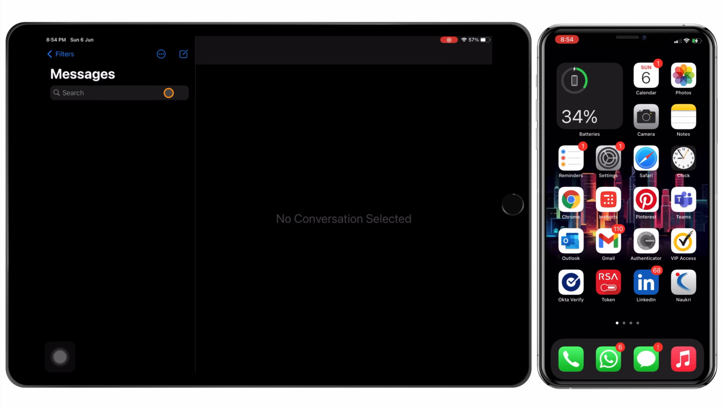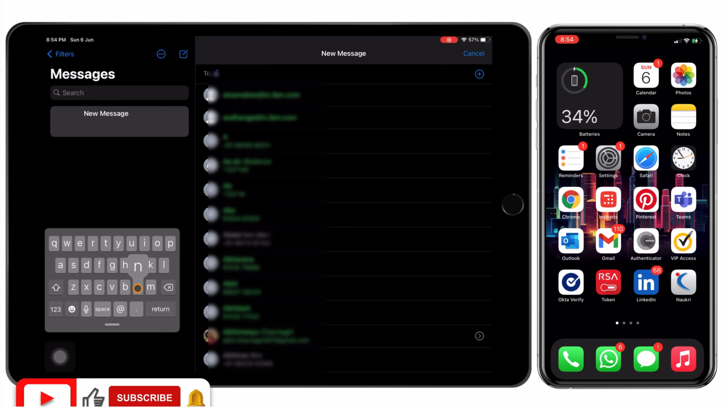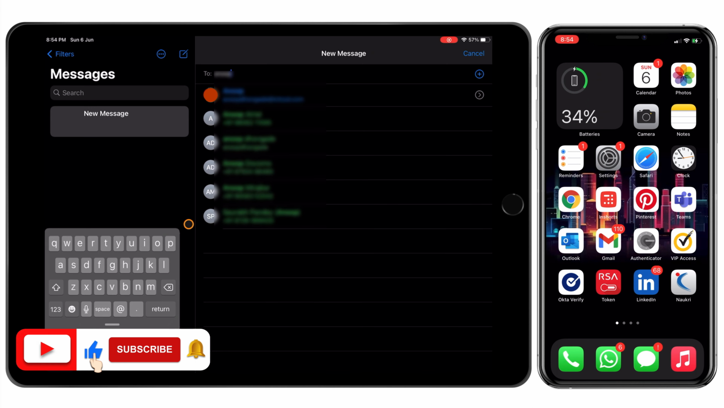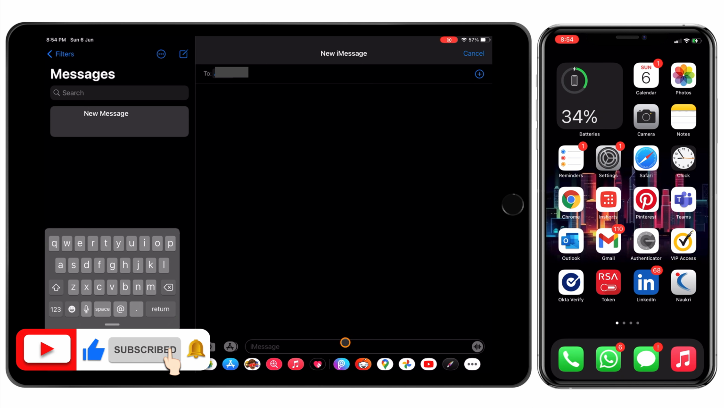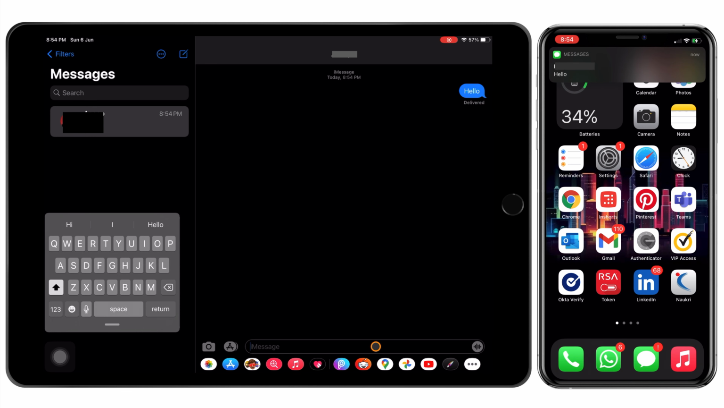Open the Messages app on iPhone or iPad. Select the contact number or Apple ID to send the animated message. When we tap on the blue arrow send button, it will just send a simple SMS.